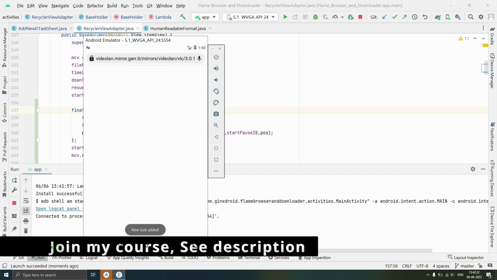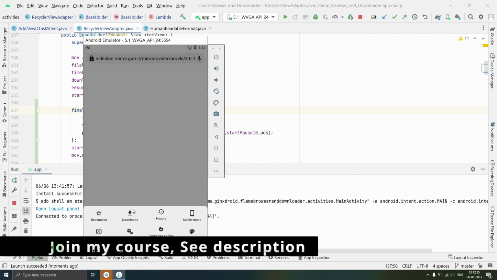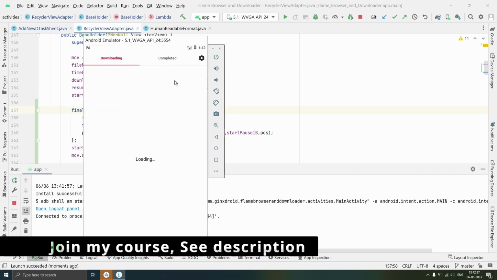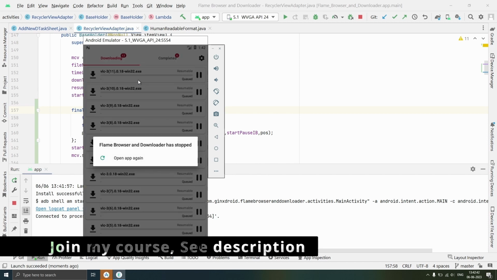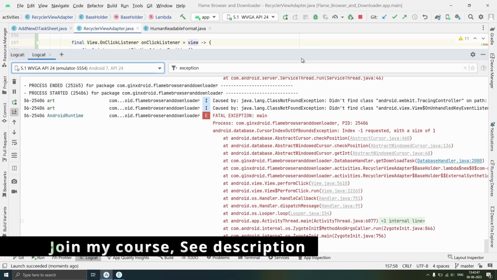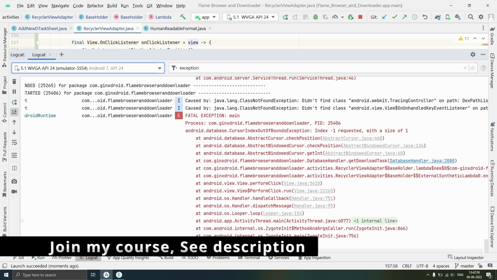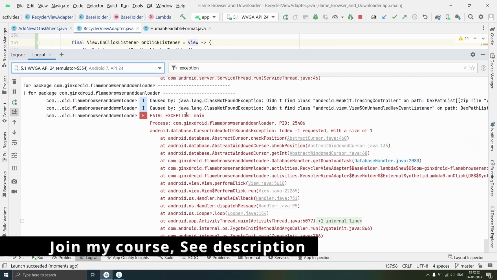Now we'll start download again, new task added, and it is showing VLC 11. So same browser, and the downloader has stopped. So when you see logcat and search for exception, then CursorIndexOutOfBoundsException: index -1 requested with size of 1, and the error is present in getDownloadTask.